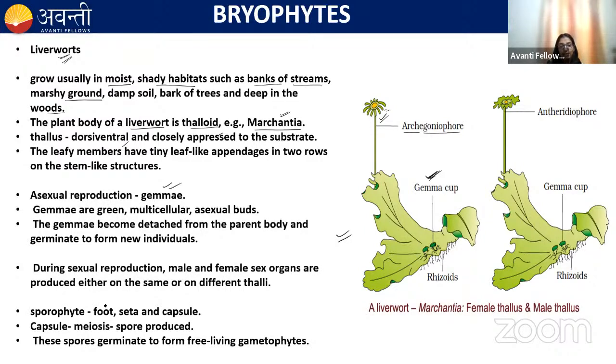And the sporophyte, we know that it is differentiated into foot, seta, and capsule. The capsule has the spore mother cell, which undergoes meiosis and produces the haploid spores. And these haploid spores, on germination, produce a free-living, independent gametophyte.